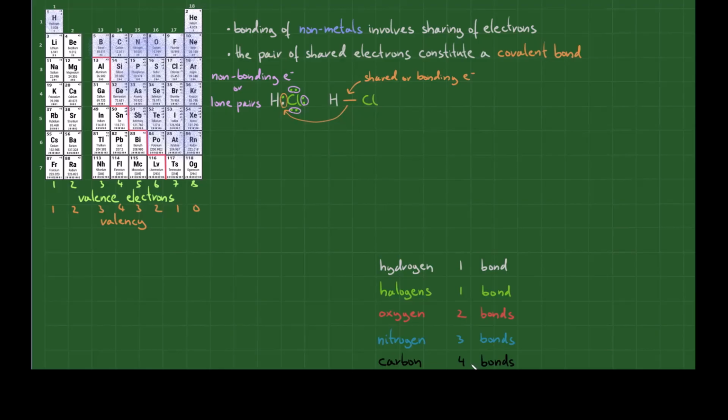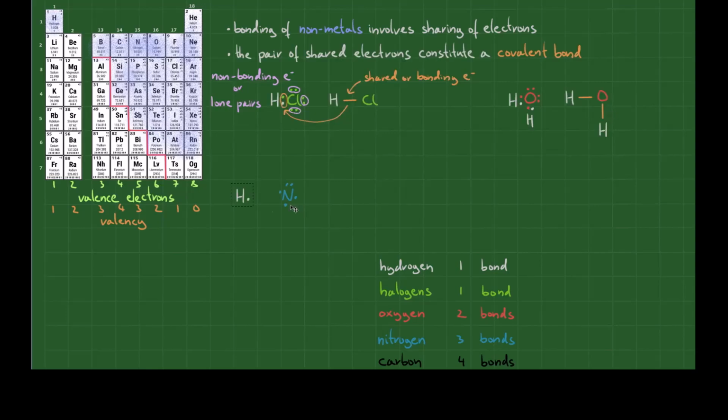Let me explore a few more examples. Up here we have hydrogen and oxygen. Oxygen has a valency of 2, which means it can form 2 bonds. Hydrogen has a valency of 1, which means it can only form 1 bond. So if we bring this hydrogen here, great, it is happy, but the oxygen is not happy. It still has 1 unpaired valence electron. To fix that, we are going to introduce another hydrogen atom with its valence electron. And now everybody is happy. All of the valence electrons are paired up. The shared electrons are now the covalent bonds that we represent with a straight line between the atoms. And we have ended up with H2O, water.